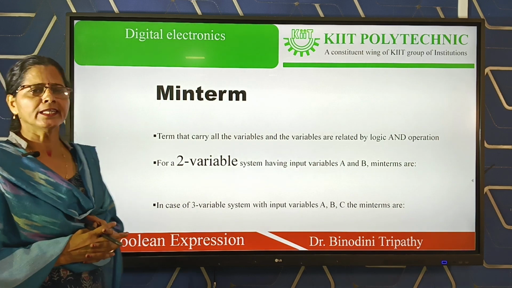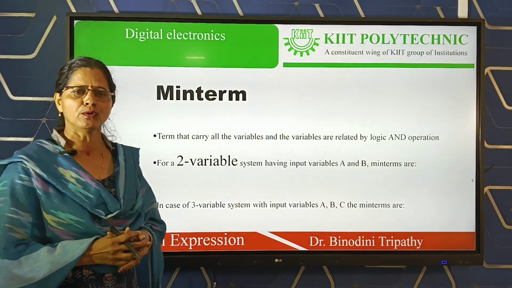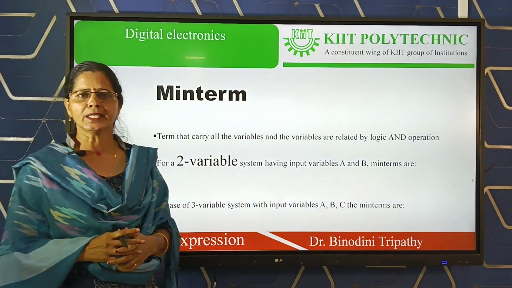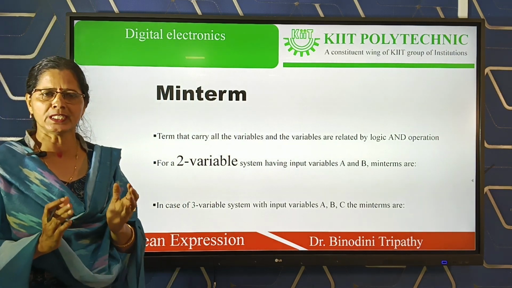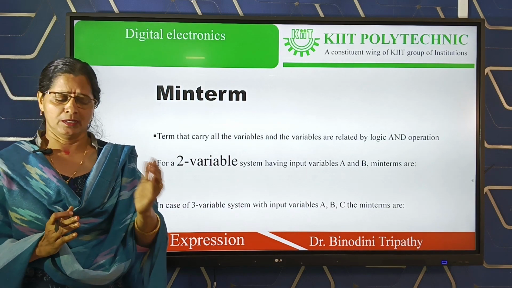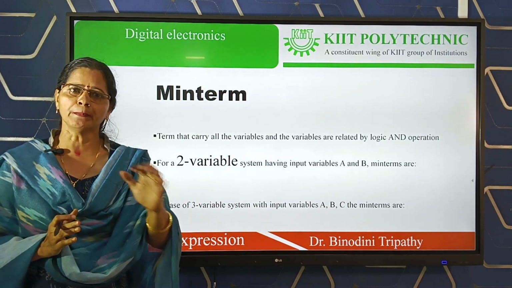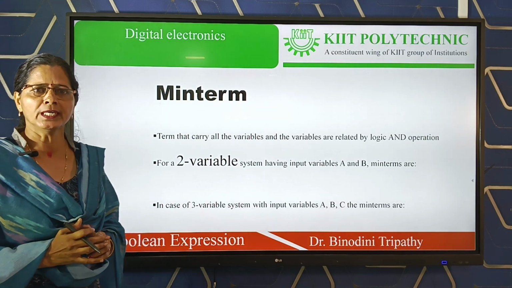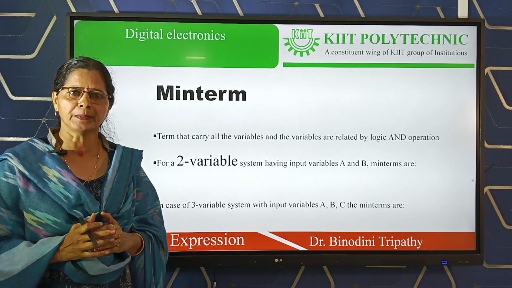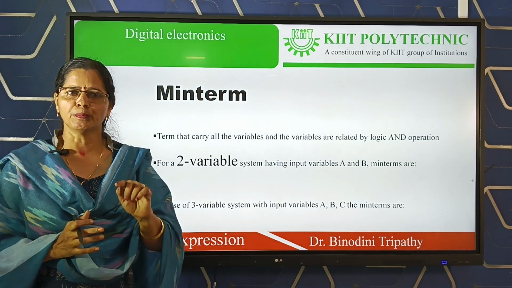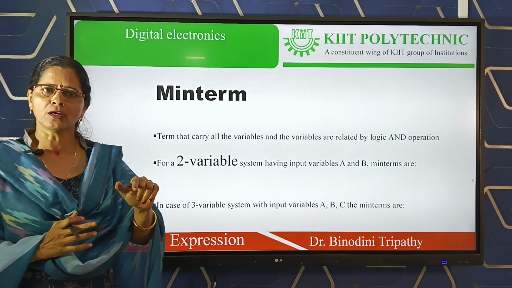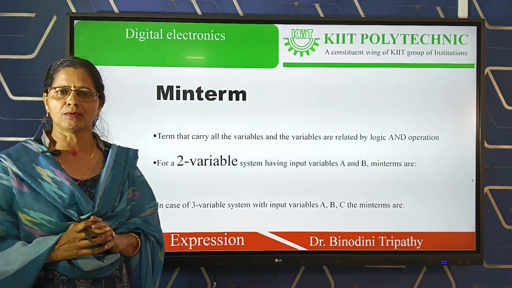Then before writing the Boolean expression, first of all we have to consider what the meaning of a minterm is. Actually, a minterm is nothing but a product term, basically the product term of input variables. For example, in any digital circuit, if your input variables are A and B, then A into B is a minterm, that is a product term that carries all the Boolean variables.